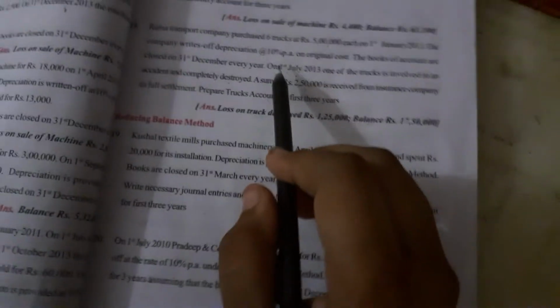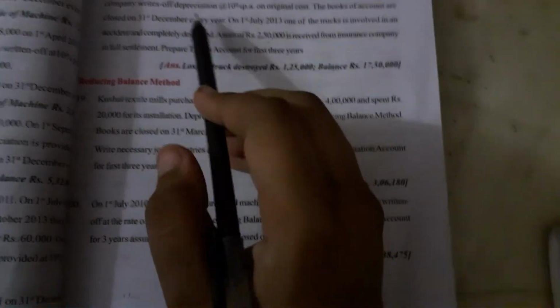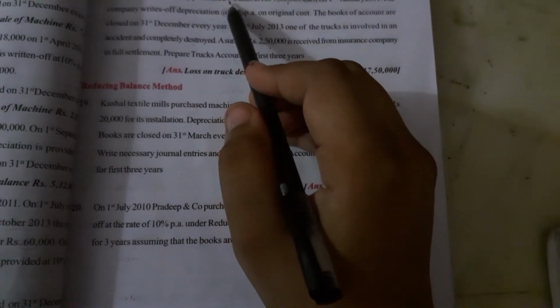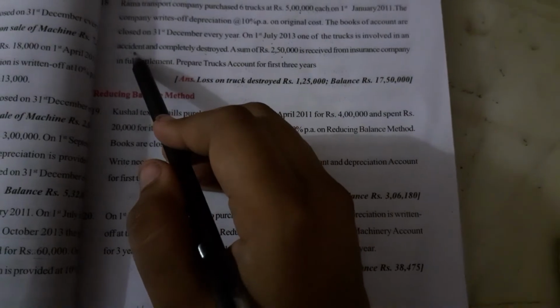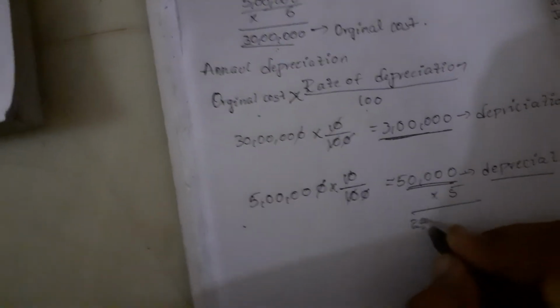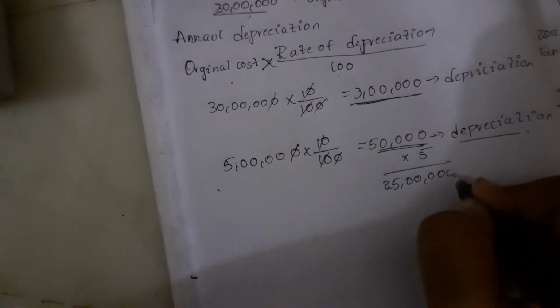As now company has lost only one truck in an accident, the present trucks that are working for the company, 6 minus 1, because of the accident, 5 trucks are there. So into 5, we'll get the answer 25 lakhs.